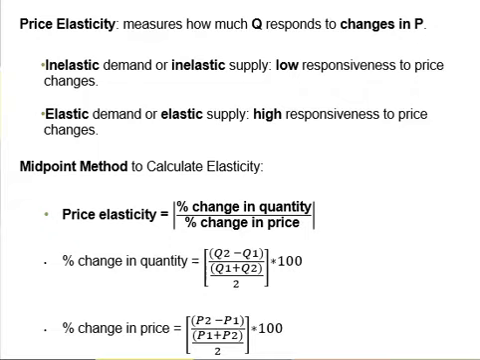On the other hand, if consumers have high responsiveness to price changes, that means we have elastic demand, like the case of Netflix. If sellers have high responsiveness to price changes, that means we have elastic supply.